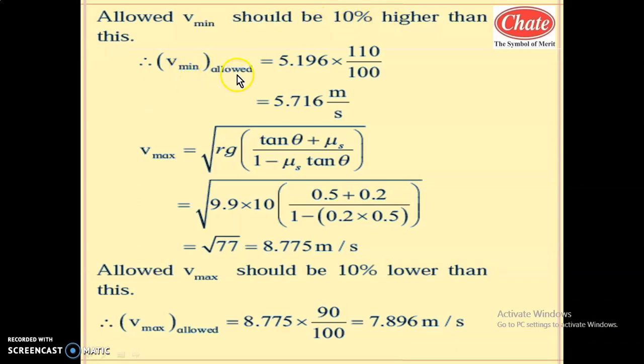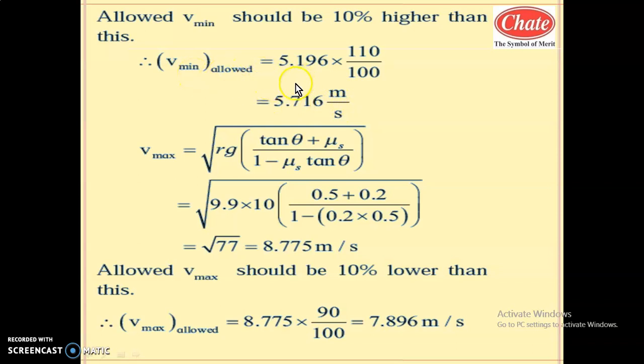So V minimum allowed will be this minimum value multiplied by 10% more. 10% more means if the initial value is 100, the new value is 110. It means its initial value plus 10% means 10 by 100 of this, so that will give you 110 by 100. So the calculation of this will be 5.716 meter per second. This is the allowed minimum speed.